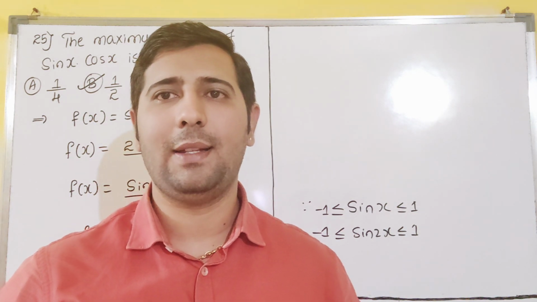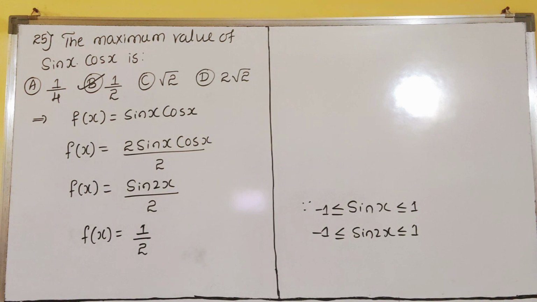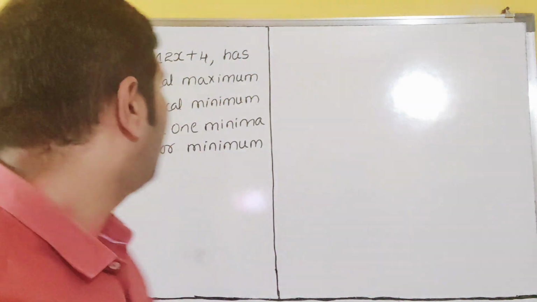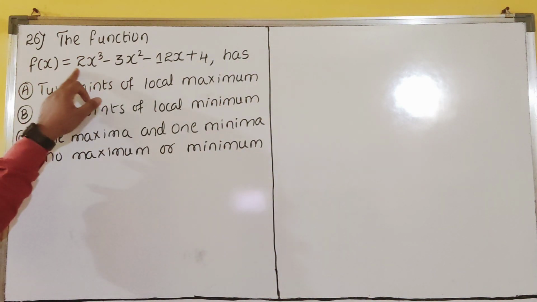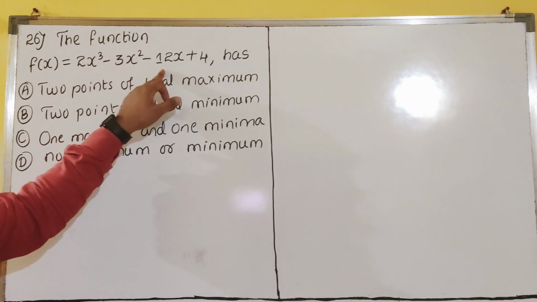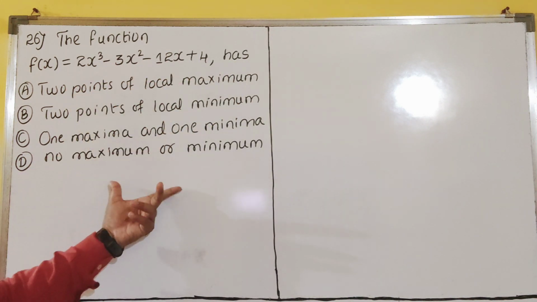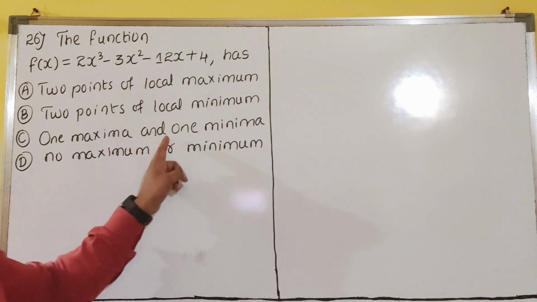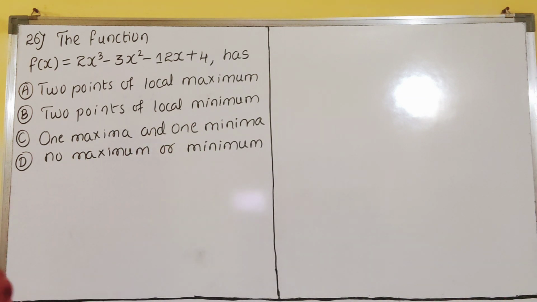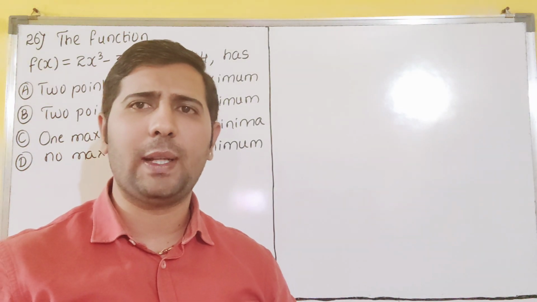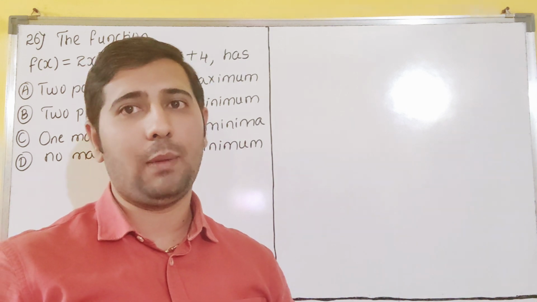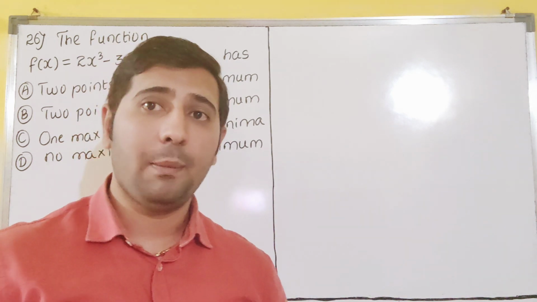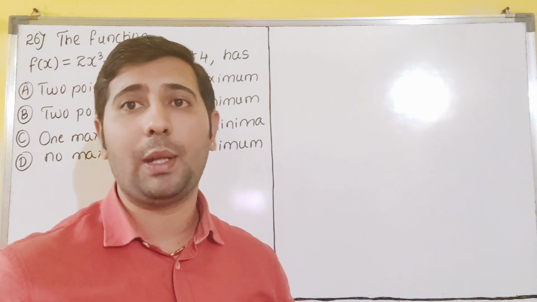Please copy this. We'll see the next question. Let us see the next question, dear students. Question number 26. The function f of x is equal to 2x cube minus 3x square minus 12x plus 4 has 4 options: 2 points of local maximum, 2 points of local minimum, one maximum and one minimum, or no maximum or minimum. Which is the correct one? Which point will give maximum and which will give minimum, or both points give maximum, or both give minimum, or neither, dear students.